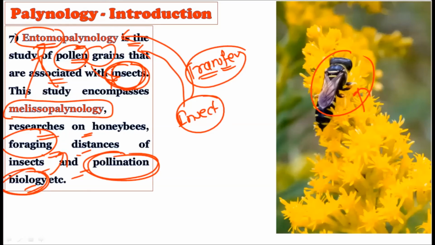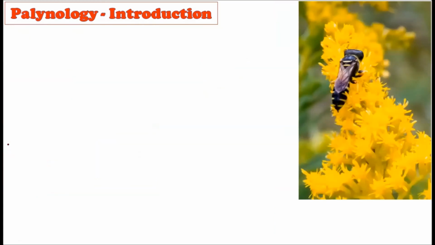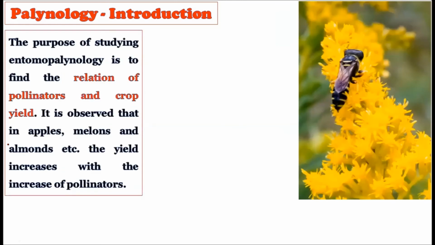This all comes under two aspects, which are called entomopalynology and melissopalynology, because both of these branches focus on the insects and the pollen grains. So through these studies we will come to know which type of foraging pattern is there, and which type of pollination pattern is there. All these aspects can be answered by these two sub-branches.